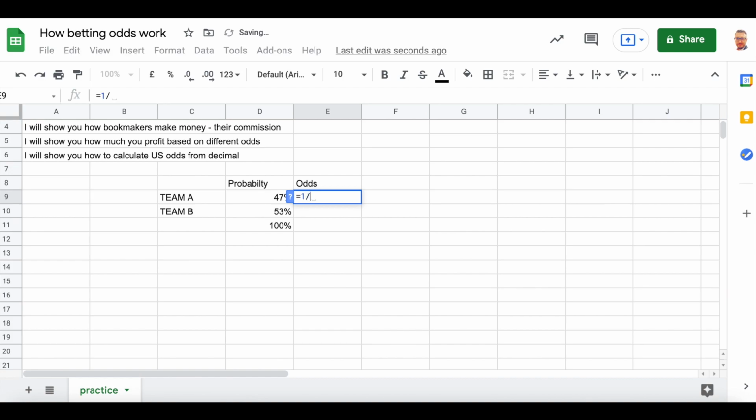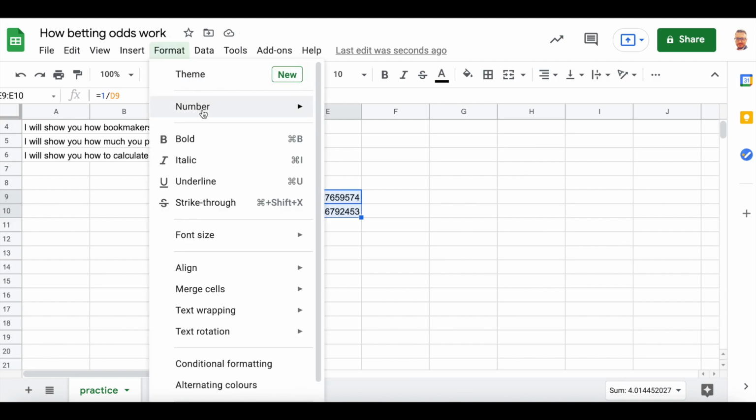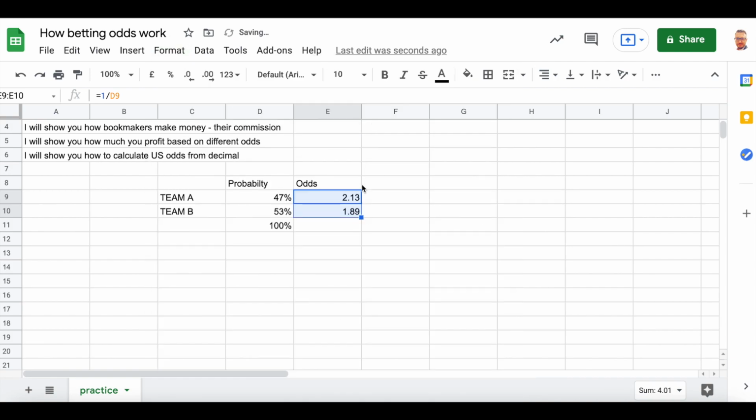Simply divide 1 by the probability and you will get decimal odds. I will just drag down and we will get decimal odds. We can just go to the number format and put only 2 decimals, so you can get a little bit more familiar numbers with the odds.